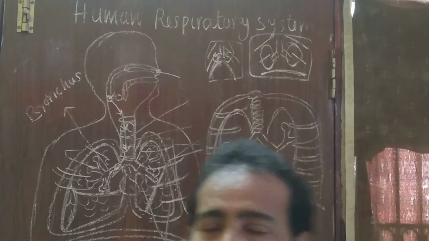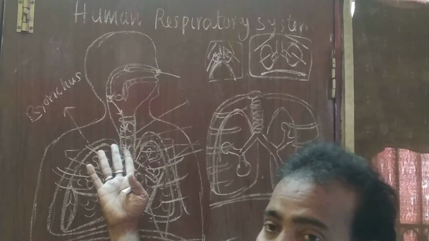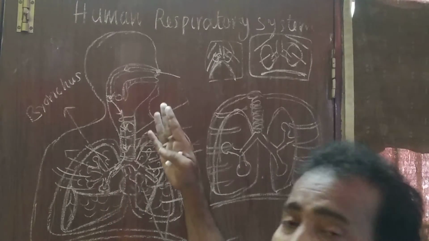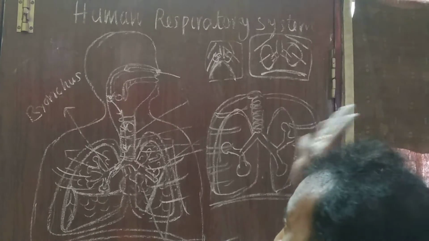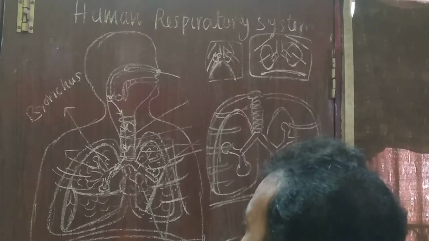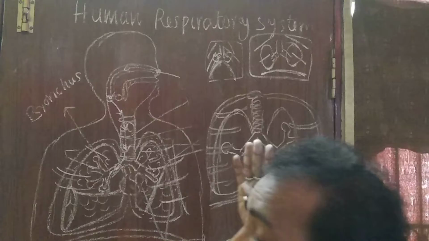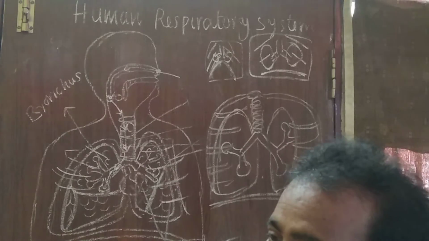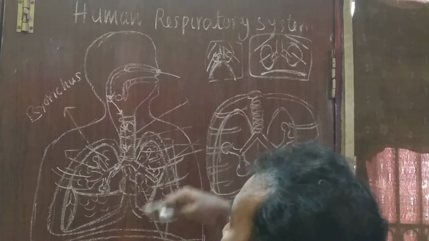How does the volume of the chest cavity decrease? The diaphragm relaxes and the ribs move backward. Then the volume of the chest cavity decreases. At the same time, the volume of the lungs also decreases. When the volume decreases, the pressure inside the lungs increases. That's why the air present in the lungs rises out.